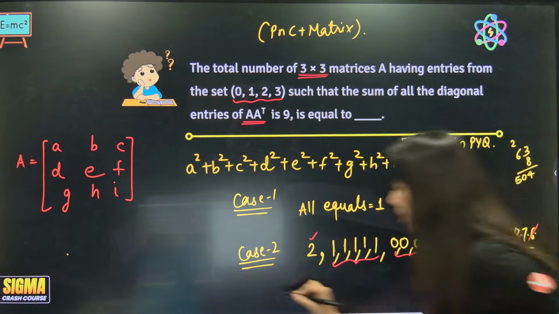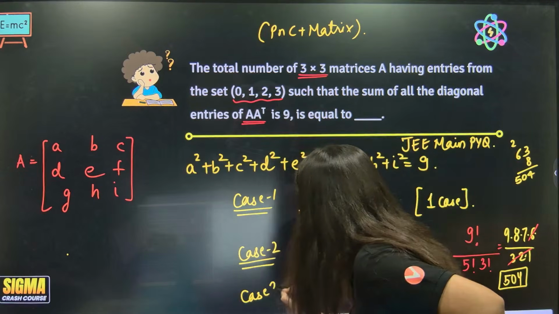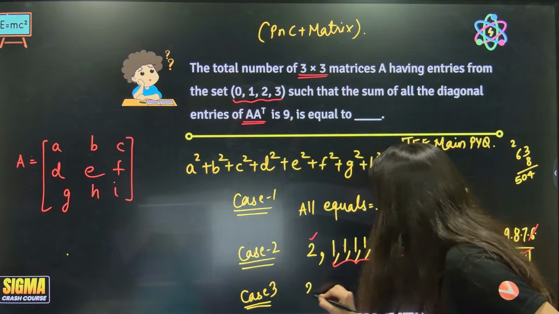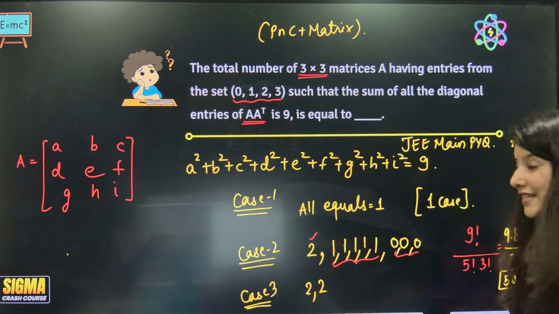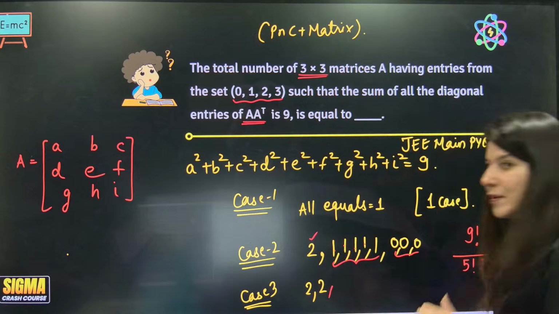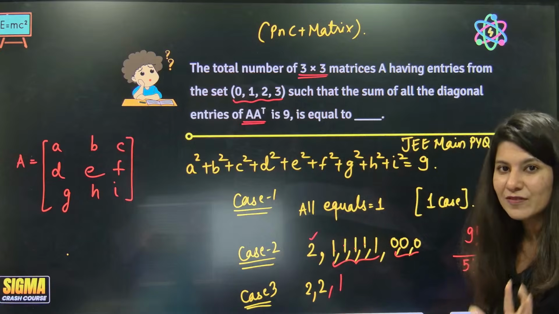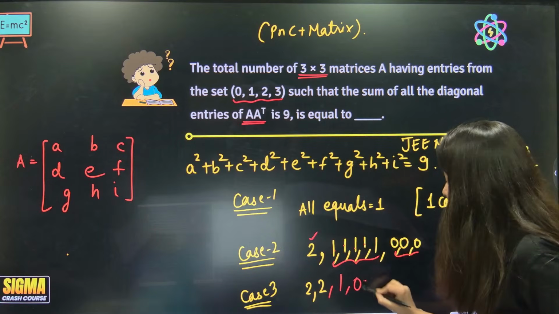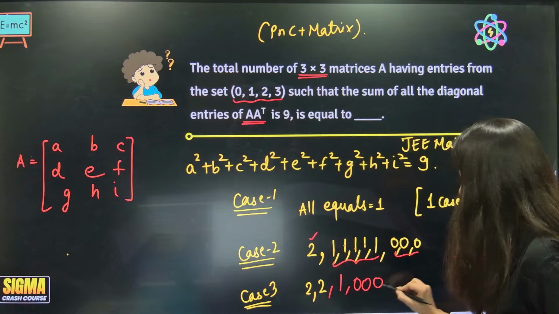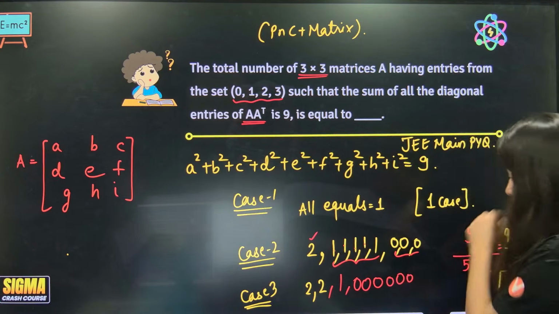Case number 3. Think about it. Now if I keep 2 and 2, let's increase the number of 2s. 2 square is 4, 2 square is 4, so 8 is already there. Now there is only a gap of 1, so this becomes 9. Rest everything is 0, so 6 zeros will be there.